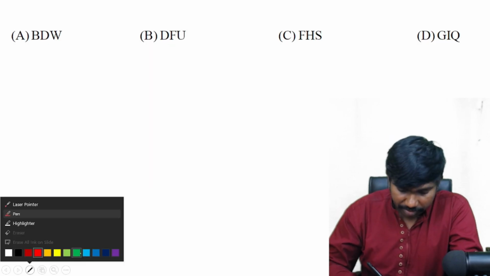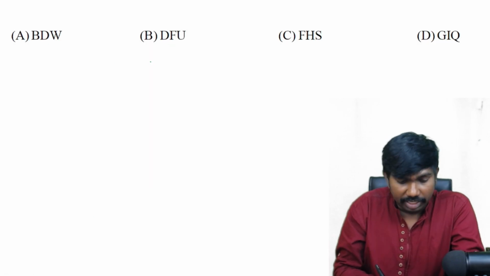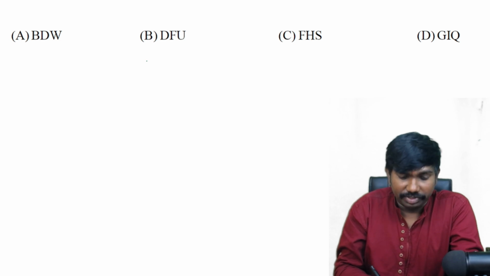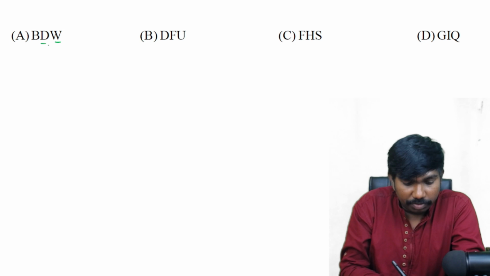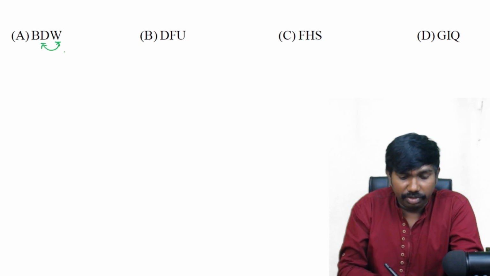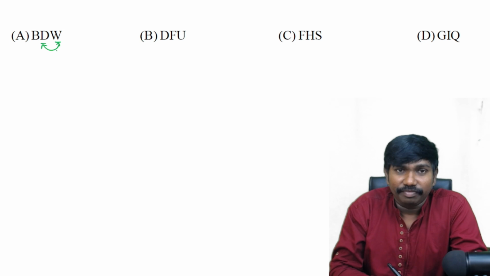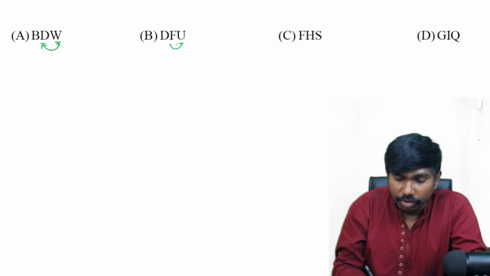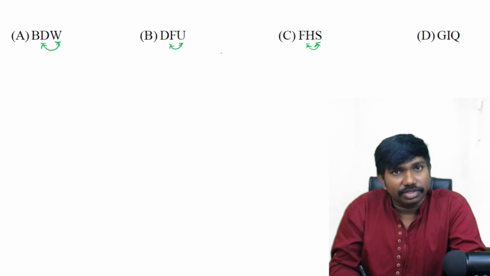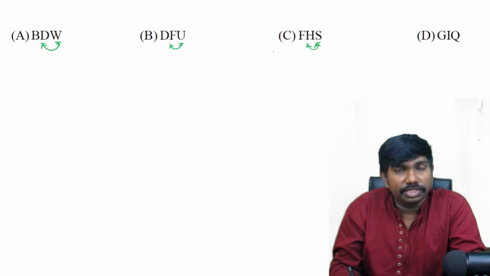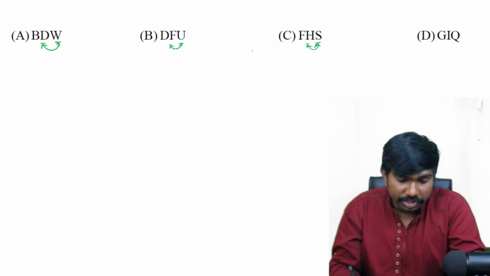Observe the letters written here. There are some special letters, right? There are some special elements. If you observe D and W, what is this D and W? I hope you remember, right? Dosa Vada. And F and U, UFO, American. H and S, Sunrisers Hyderabad. We have discussed these things in class 1, the introduction class, right?